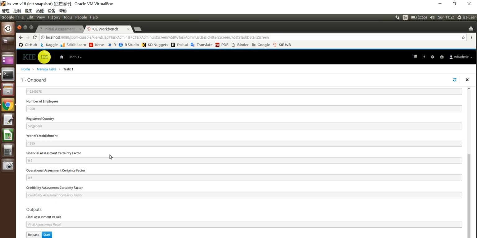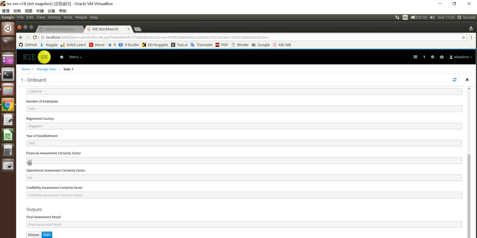Here we'll be able to see we're using this certainty factor to calculate the risk of the company. There are three areas we're assessing for this certainty factor: financial, operational, and credibility. Here we'll be able to see the certainty factor is pretty high.